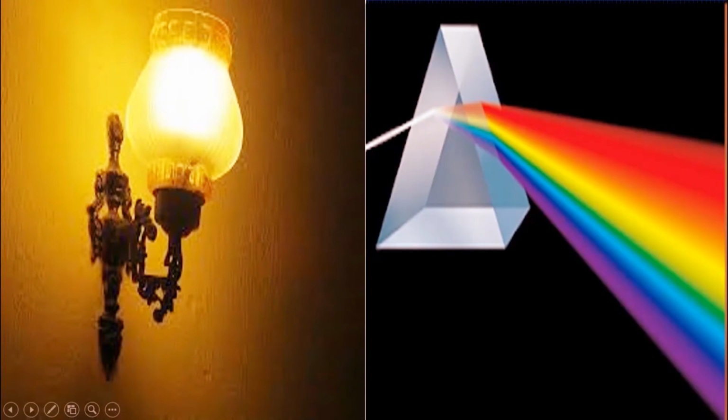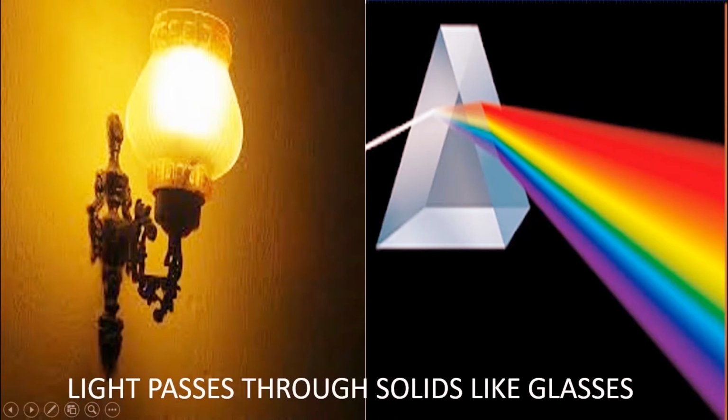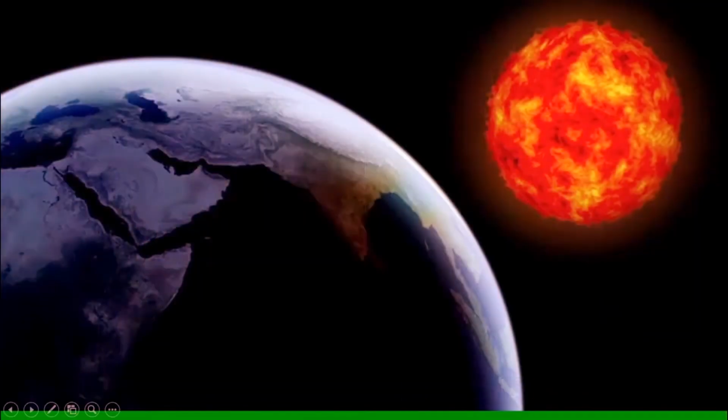Now look at this picture. The light from the lamp passes through the glass and is visible to us. In this picture, a beam of light falls on a glass prism and it is dispersed into the 7 colors. So it is clear that light passes through solids like glass as well. Till now we saw that light can travel through air, through water and through solid substances like glass.